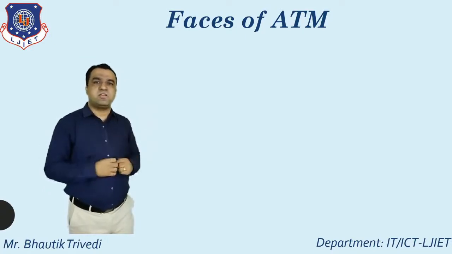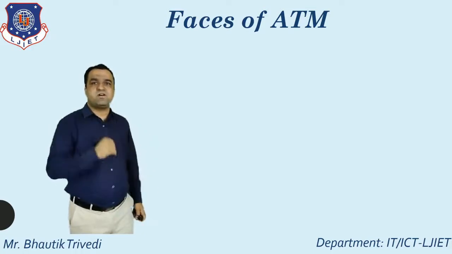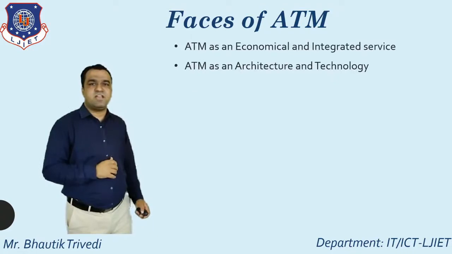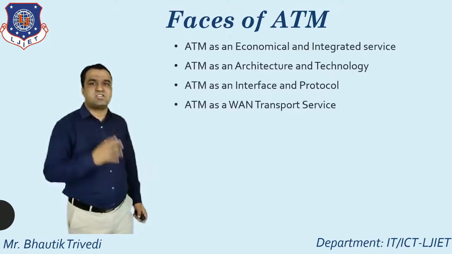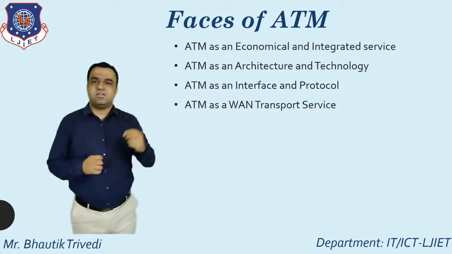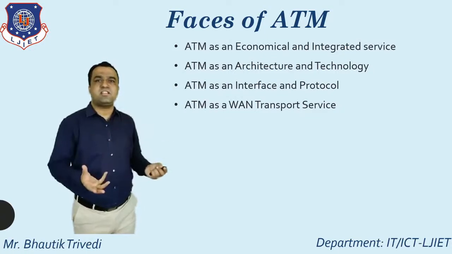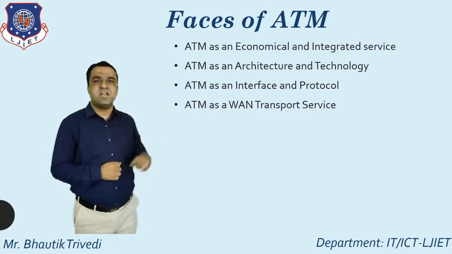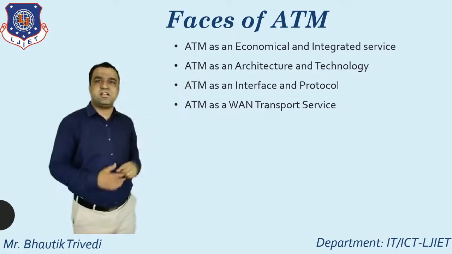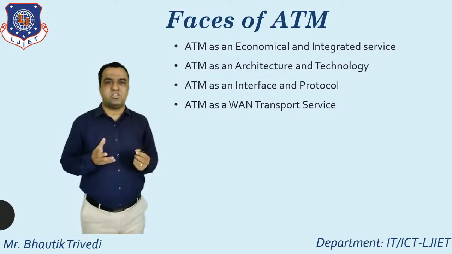So phases of the ATM means ATM can be treated like different phases. So phase number 1 for the ATM, you just see the technical words, each and every word, that's the technical word. So here you just see first one, ATM can be treated as economical and integrated service. So economical and integrated service means with using the BISDN, you can directly treat the ATM as an economical and integrated service. Second one, ATM as an architecture and technology.